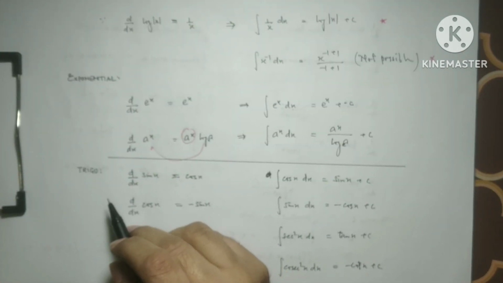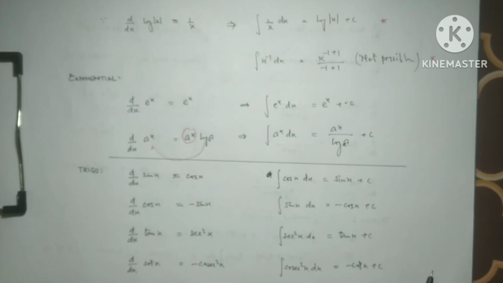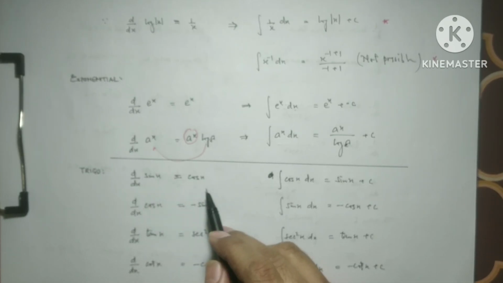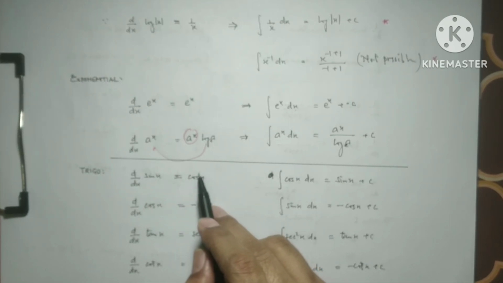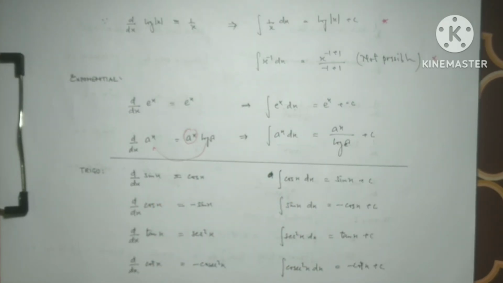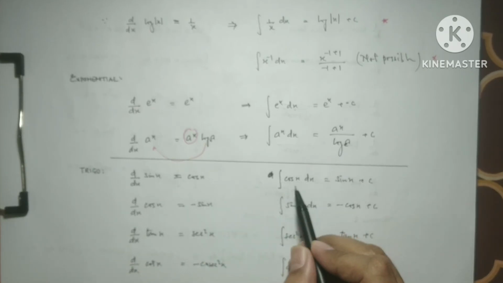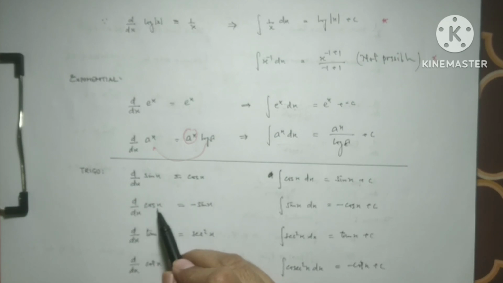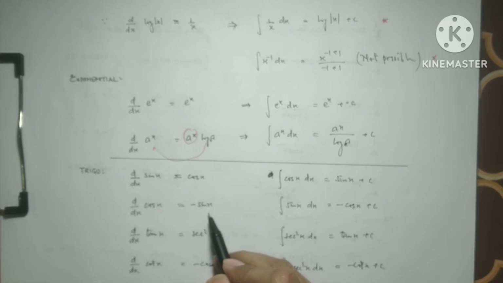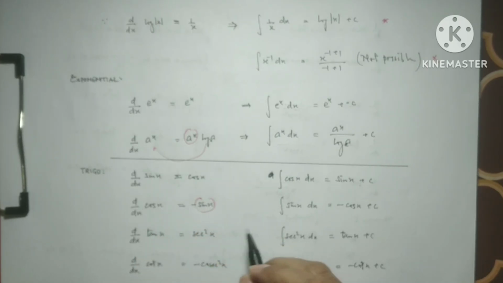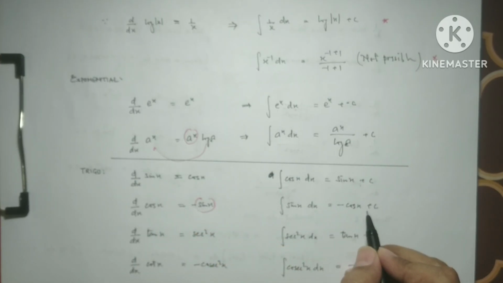Now we are taking the formulae of trigonometry. As we know, the differentiation of sin x is cos x. So when we integrate cos x, we should get sin x, as the inverse of differentiation is known as integration. So when we integrate cos x, we get sin x. The same way, we have the differentiation of cos x, that is minus sin x. So when we integrate sin x, this minus comes on this side. So the integration of sin x will be minus cos x.